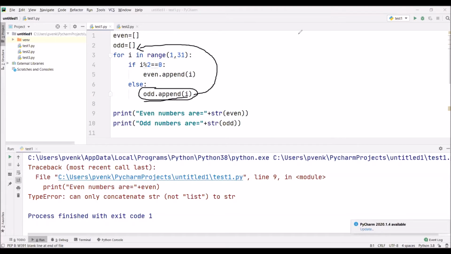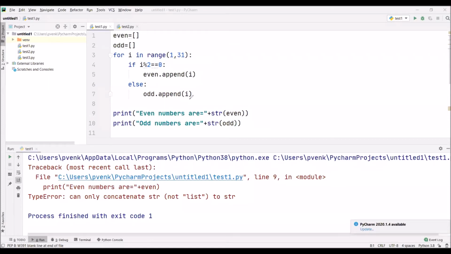So after adding, we are repeatedly performing this loop until the I value is 30. When the I value is 31, the condition becomes false and the control transfers out of the loop. It only prints up to the value 30 in the range 1 to 31, means the number 31 will not be taken; we are considering only up to 30.